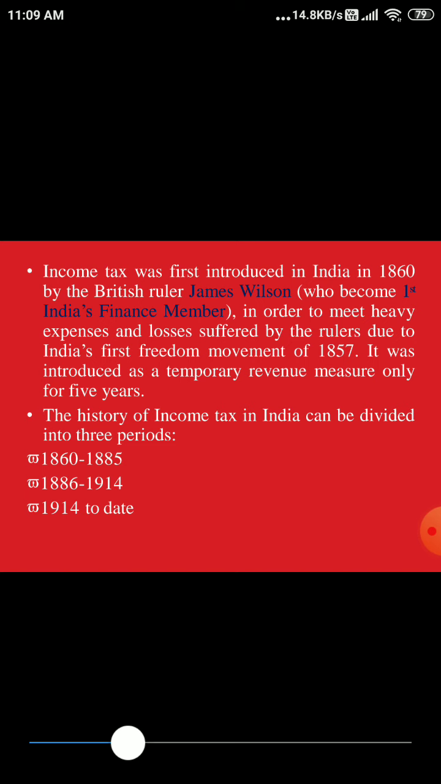be divided into three phases. Right, first is 1860 to 1885, where the Britishers were ruling. They were collecting the revenue. They were utilizing the revenue for their own purposes. So that was one phase. Then 1886 to 1914, that was one phase again, and third was 1914 till date. So whatever is happening now is the third phase of the revenue, right?